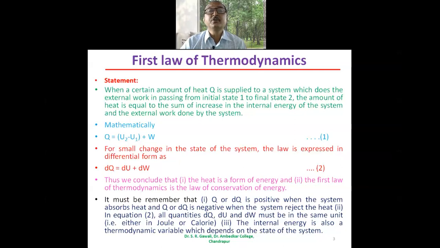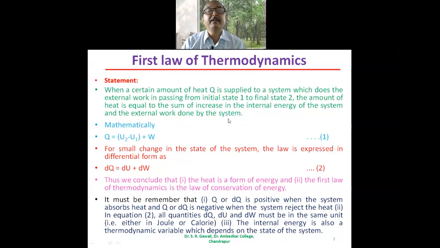Suppose Q is the amount of heat energy supplied to a thermodynamic system. Then the system undergoes a change from initial state 1 to the final state 2.